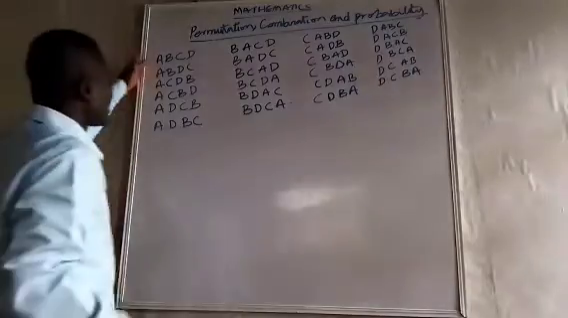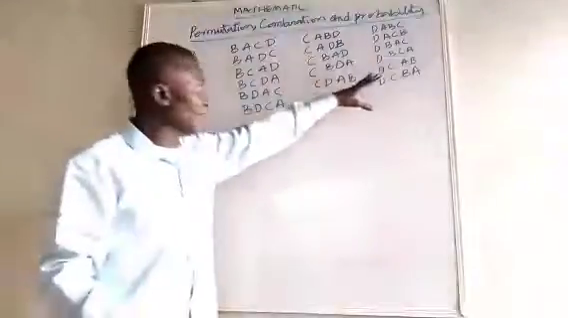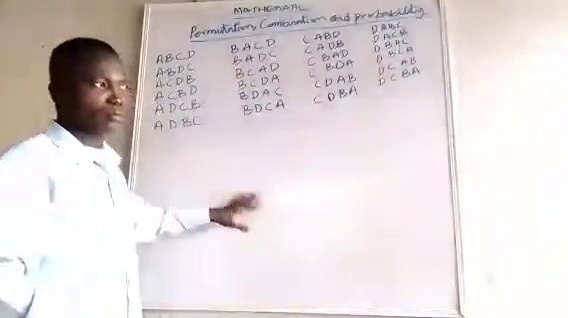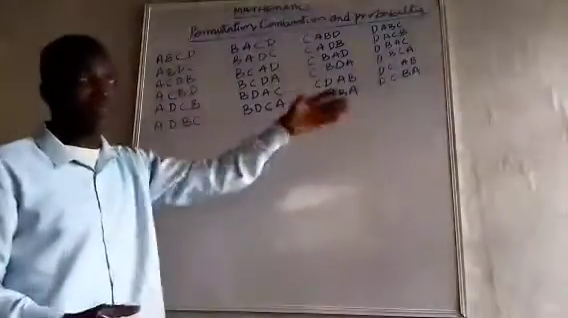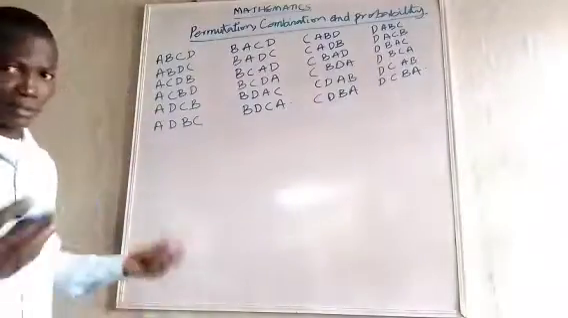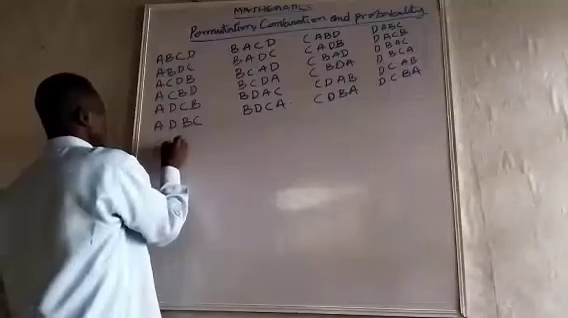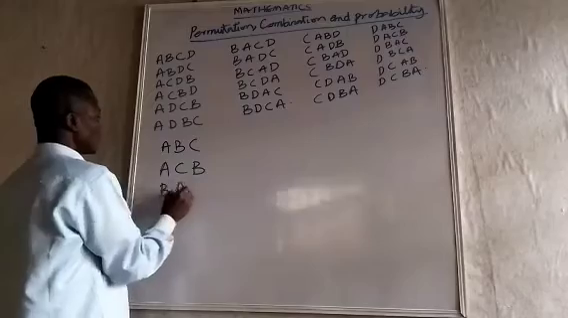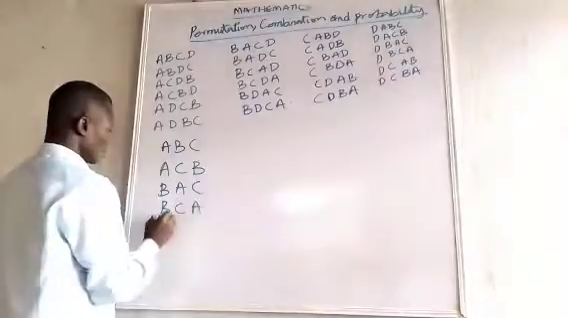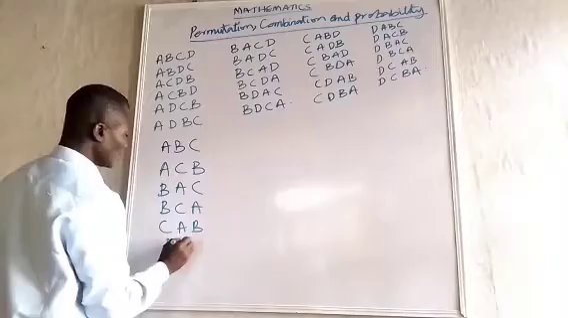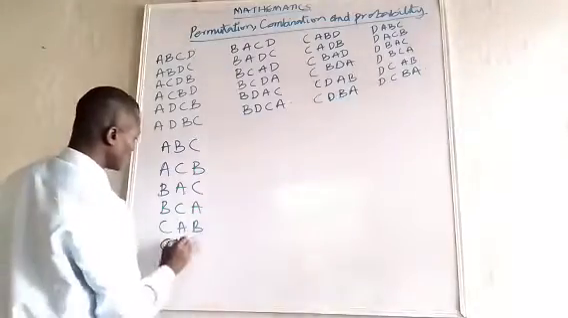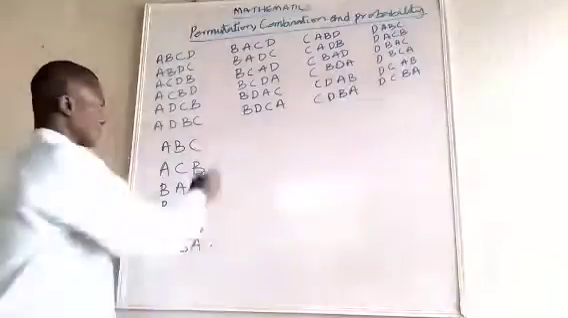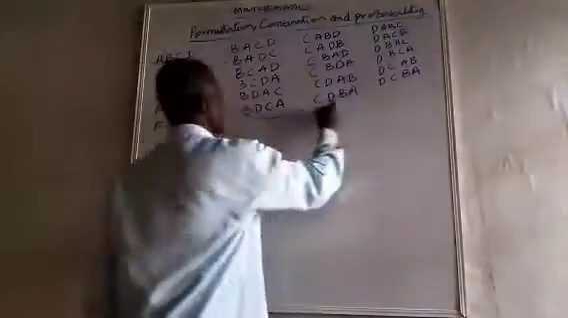Now, if you look at this, I have arranged it. You see that the arrangement differs. I started here with A, B, C, D. Now, let's look at if I have just 3 objects: A, B, C. So, I can have A, C, B; B, A, C; B, C, A; C, A, B; C, B, A. Now, look at this. If it is 4, I have 24. If it is 3, I have 6.